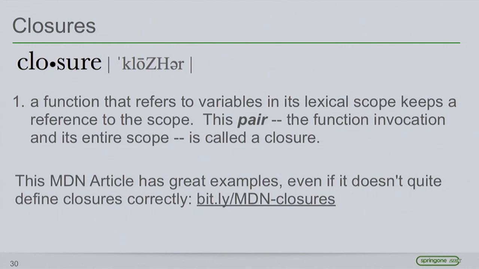It expands up several layers all the way up to the global scope. And this pair of function and scope together is what we call a closure. So you might hear a lot of people talk about just a function as a closure, but it's not convenient to talk about this pair, so we often just talk about functions as being closures.